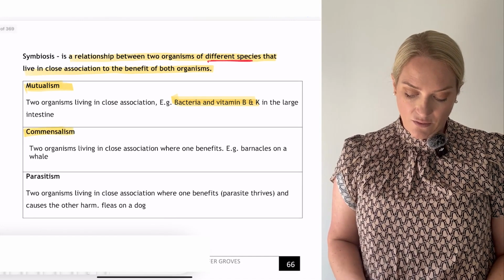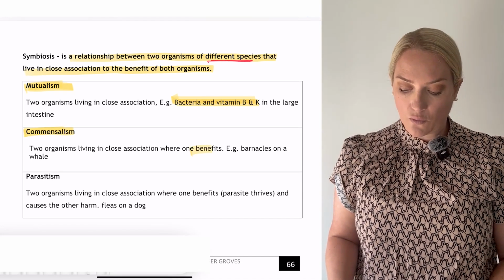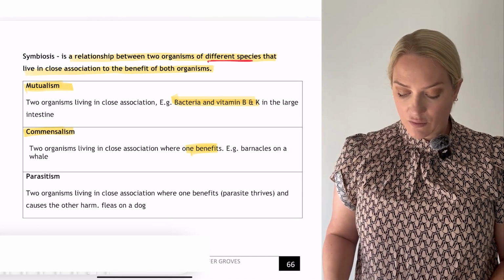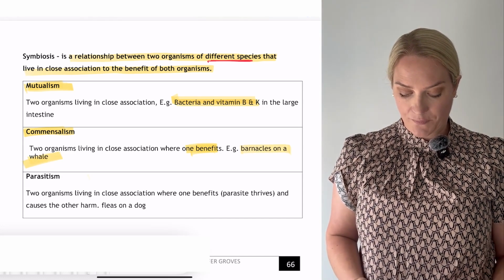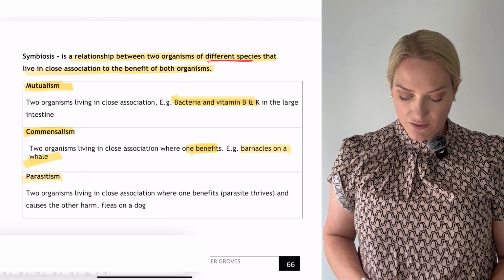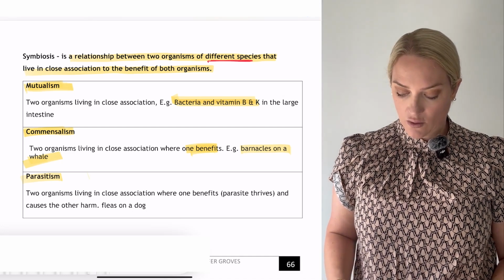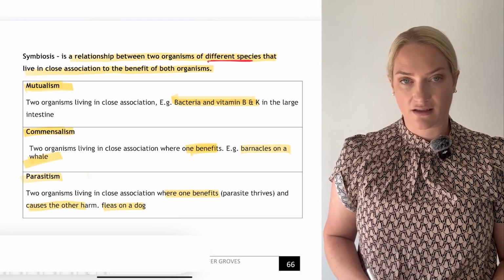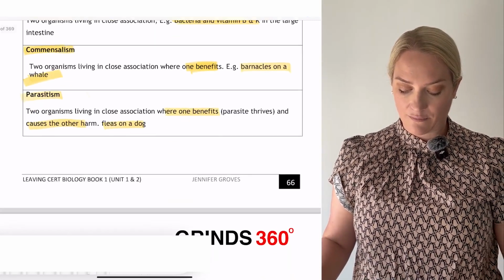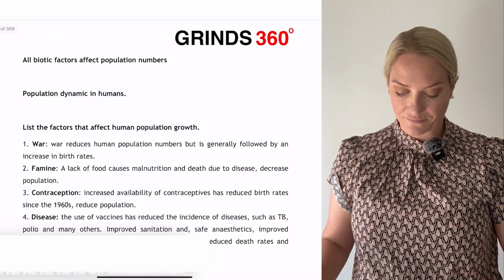Commensalism. That's two organisms living in close association where one will mainly benefit. That would be barnacles on a whale. It's the barnacles that are actually benefiting, not the whale. And then parasitism, two organisms living in close association where one benefits and causes the other harm. An example there, fleas on a dog. So the parasites will increase and thrive.